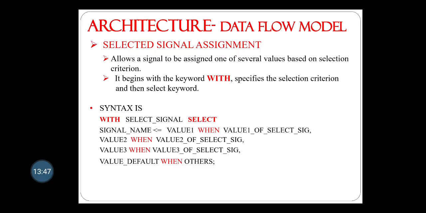The syntax is: with is a reserved keyword, then the select signal, then select, a keyword highlighted in red, then the signal name, assigned value 1 when value 1 of the select signal, value 2 when value 2, value 3 when value 3, and so on, and a default value when others. We will see one example.